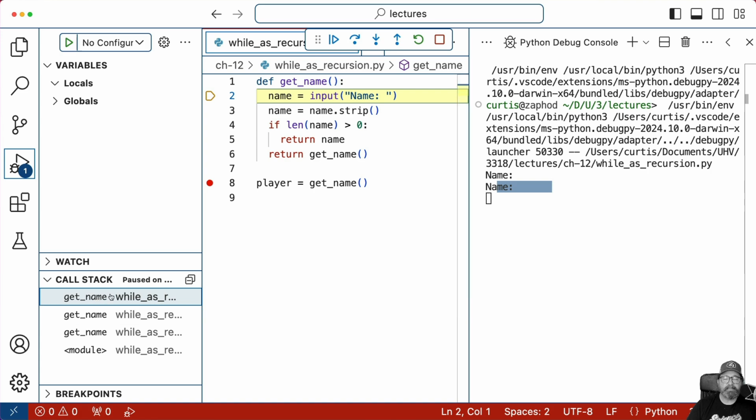I'm three stacks deep. It's like dishes. These are like dishes that you stack on top of each other, and you're just going to keep stacking them until the plate isn't empty anymore. Okay? And that's what's happening here.